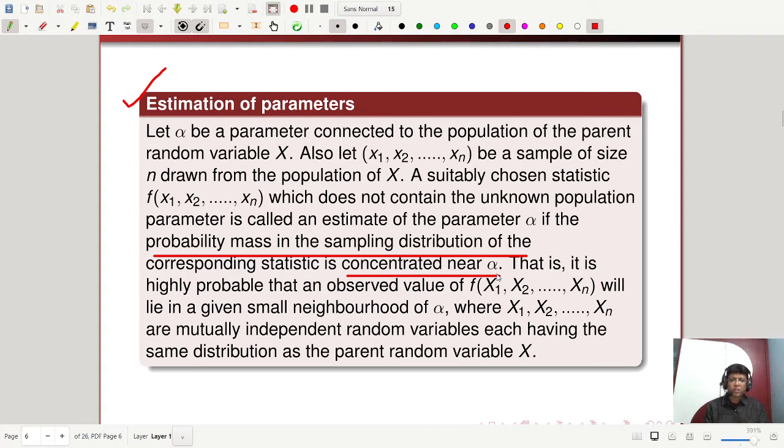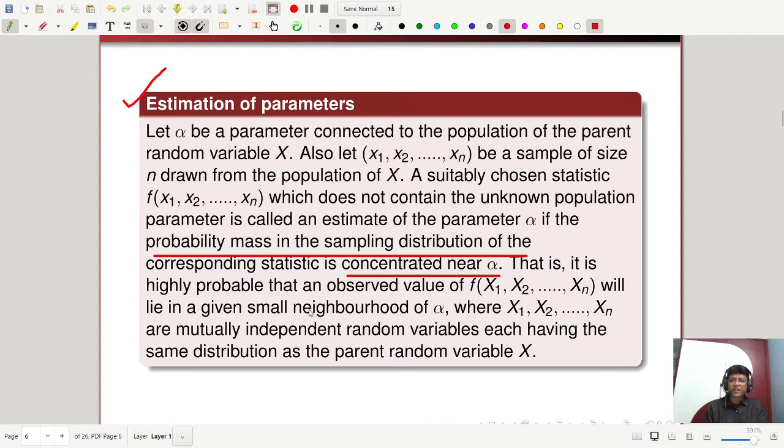So that is the main concept. A suitably chosen statistic f of x1, x2, xn which doesn't contain the unknown population parameter is called an estimate of the parameter alpha if the probability mass in the sampling distribution of the corresponding statistic is concentrated near alpha.